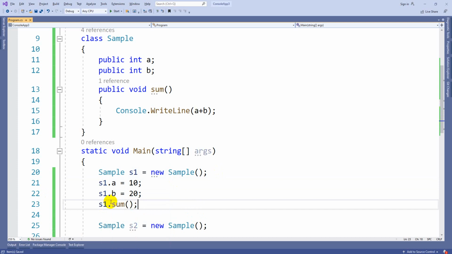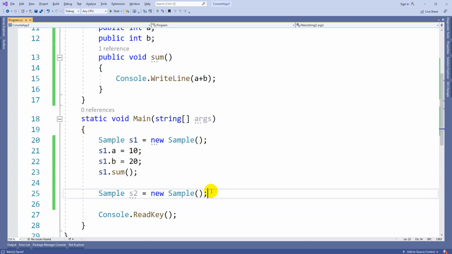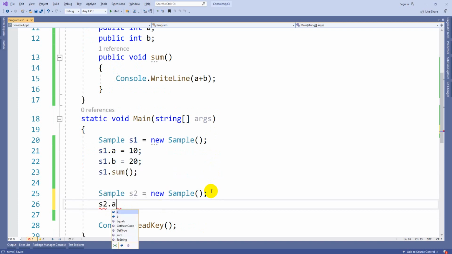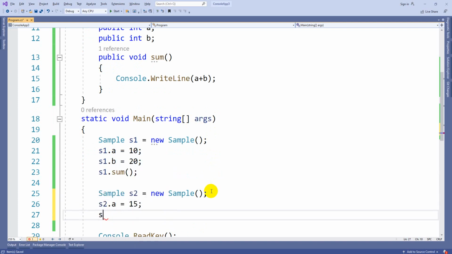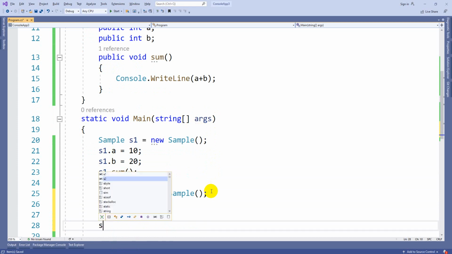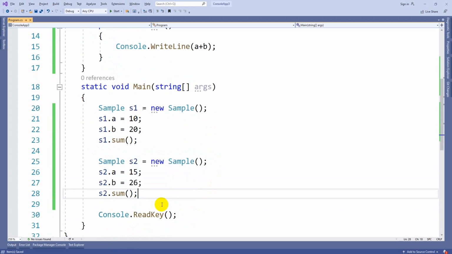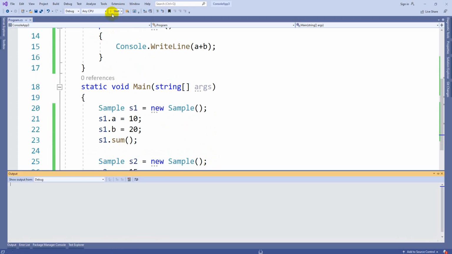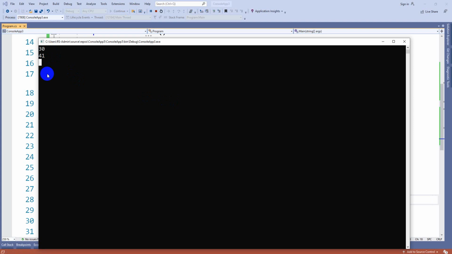In the sense, s1 already has a 10 and b 20, so it will print 30. In the same way I can write s2 dot a is equal to 15, s2 dot b is equal to 26. Now the s2 dot sum method will perform the sum of 15 plus 26. Now if I execute, I can see the result of both, so 30 and 41.